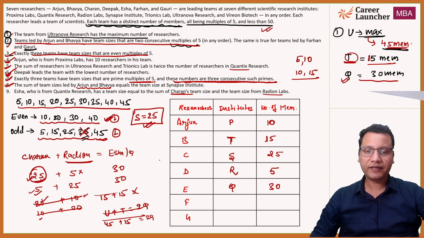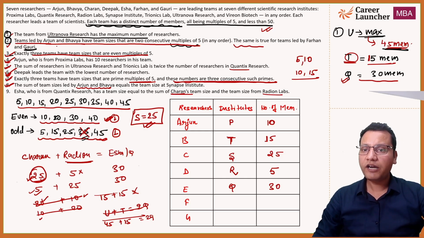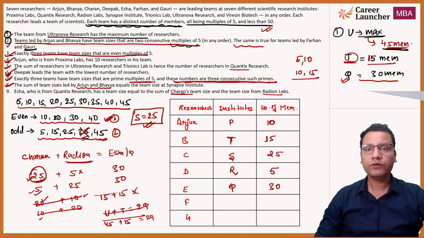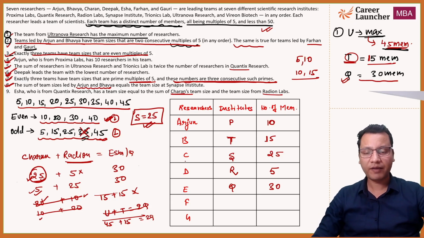Now one thing is remaining, which is this. The team led by Arjun and Bhavya have the team size that are 2 consecutive multiples of 5. The same is true for Farhan and Gauri. F and G के लिए भी same ही true है. And you need to now think about this कि हमारे साथ consecutive multiples हो क्या है?